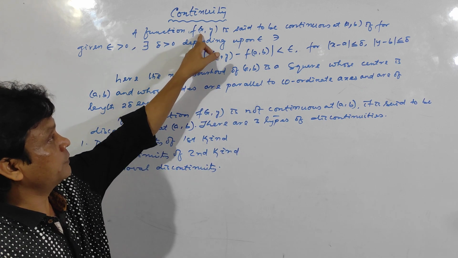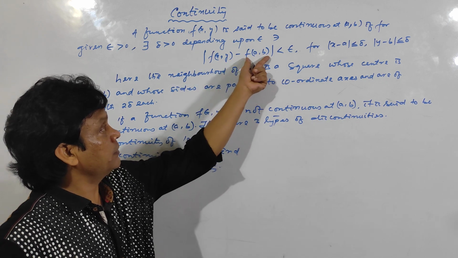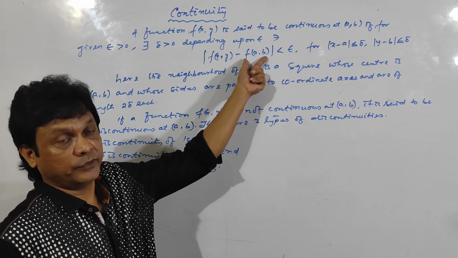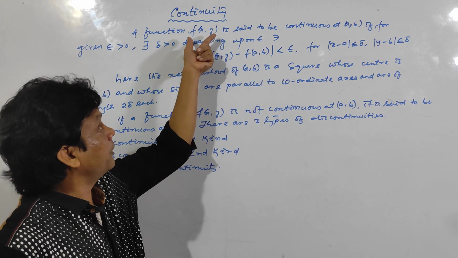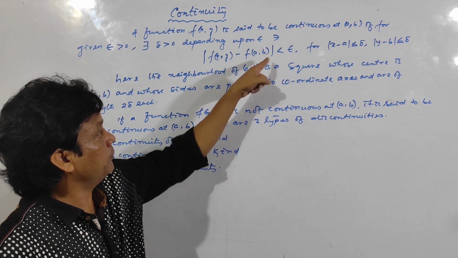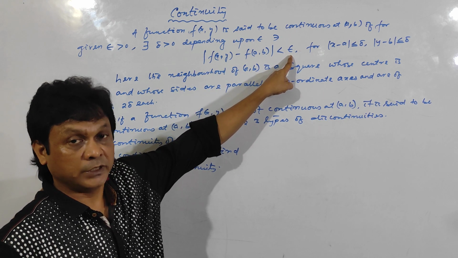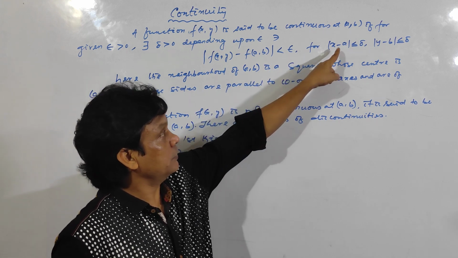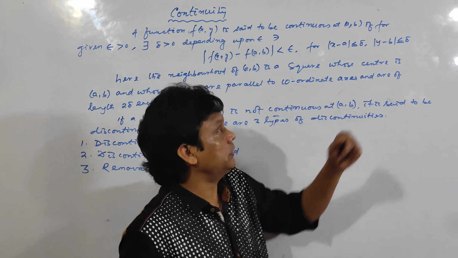A function f of x,y is said to be continuous at (a,b) if |f(x,y) minus f(a,b)| is less than epsilon. What is f(a,b)? It is the functional value of f(x,y) at (a,b). Clear? This must hold when |x minus a| is less than or equal to delta and |y minus b| is less than or equal to delta.